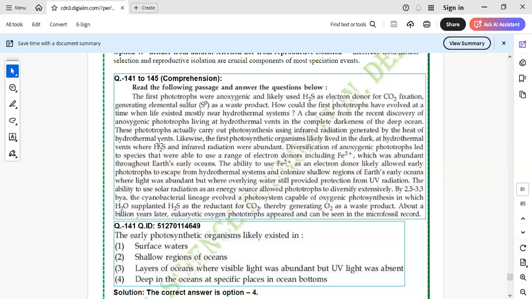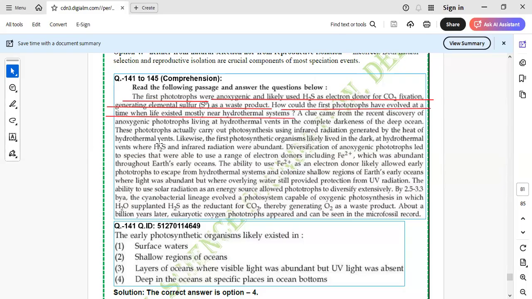So let's read the first passage for 141 to 145, and you will realize that they were very easy. The first phototrophs, all of you are aware that the organisms responsible for photosynthesis are anoxygenic, means without oxygen, and likely use H2S as electron donor for CO2 fixation, generating elemental sulfur as a waste product. Right? So H2S as an electron donor and CO2 fixation we do. How could the first phototrophs have evolved at a time when life existed mostly near hydrothermal systems?